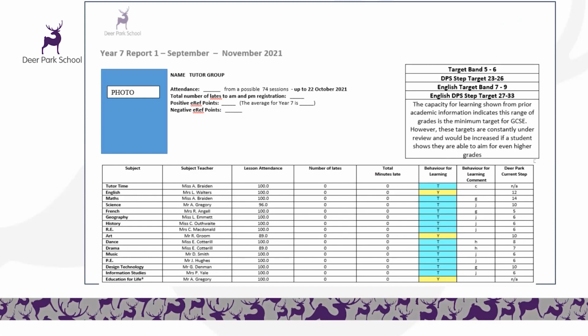At this stage, you can see the current step can vary between subjects. And this will depend on the subject, and it's usually due to the exposure they have had previously. The exposure to certain subjects like maths and English, for example, is enormous compared to other subjects, especially at primary school. Therefore, students will have different starting points in different subjects. The difference between them isn't important at this point, as different subjects progress at different rates, and it is the Behaviour for Learning code which is important.